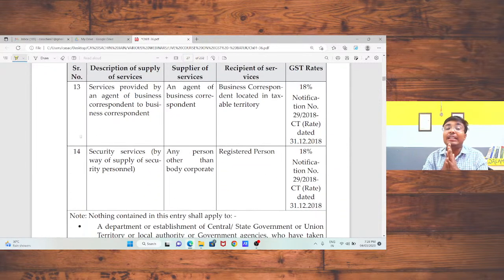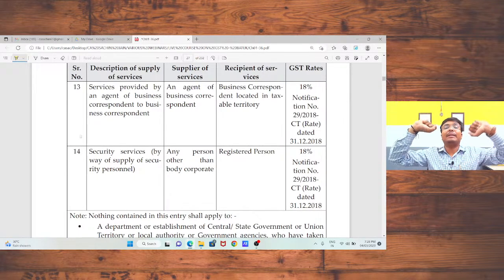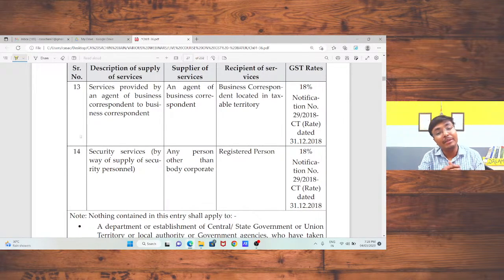Services provided by an agent of a business correspondent to the business correspondent. That means if any agent provides any services to the business correspondent, in that case the same shall be taxable and tax has to be paid by the business correspondent under reverse charge mechanism.